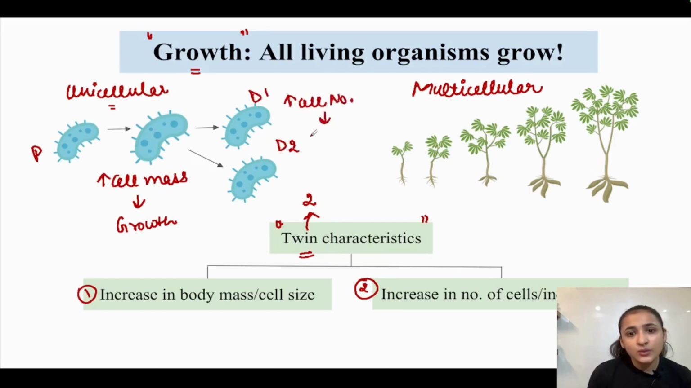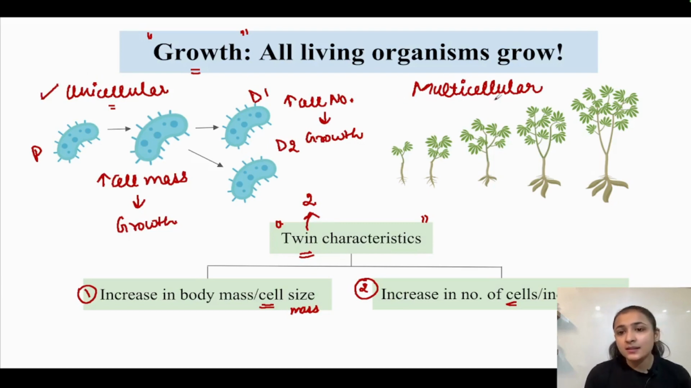So this is also known as growth, because what is growth? Increase in the cell size, or we can also call it increase in the cell mass, and increase in the number of cells. So both of these are happening here. These two events are going hand in hand. They are occurring together. That is why these are known as the twin characteristics of growth.